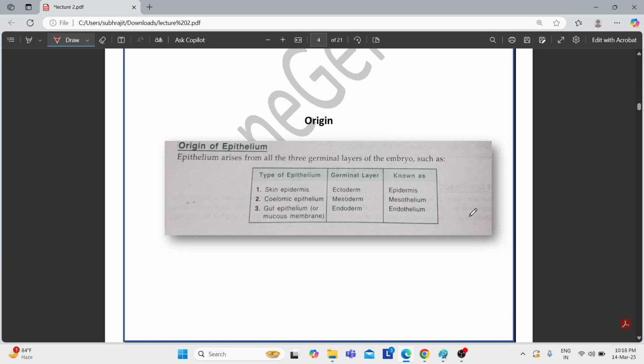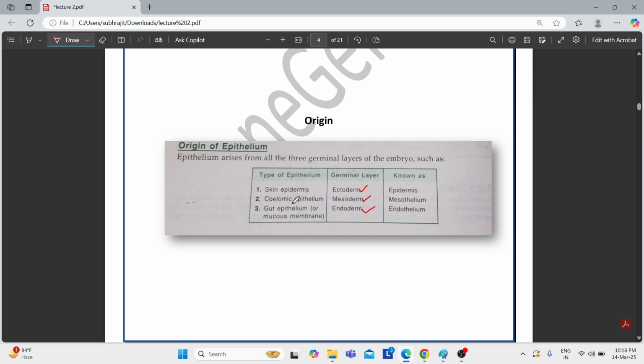Now let's come to the origin. In lecture 1, as I said, the epithelial tissue has three types of origins: ectoderm, mesoderm, or endoderm. Certain examples are given here. If this is a skin epidermis, then it represents the ectoderm, the outside layer. We can also call it epidermis, or refer to it as the epithelium also.